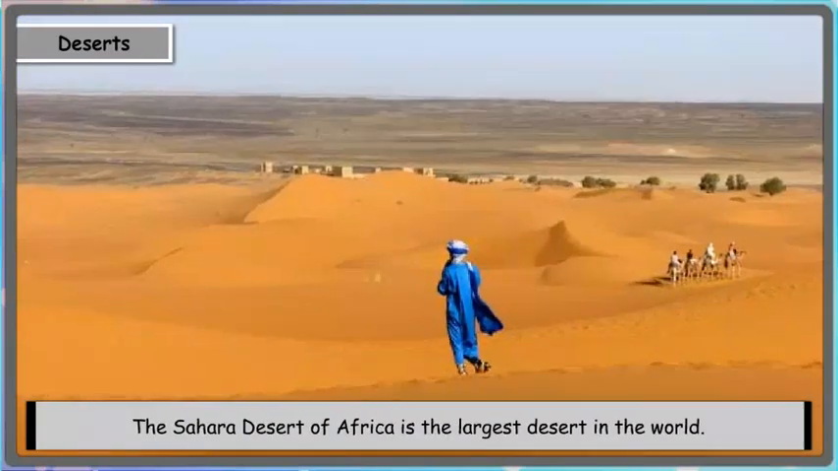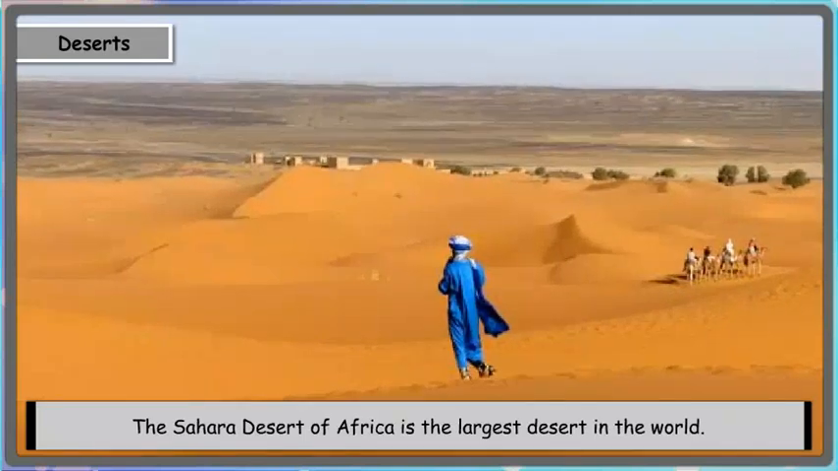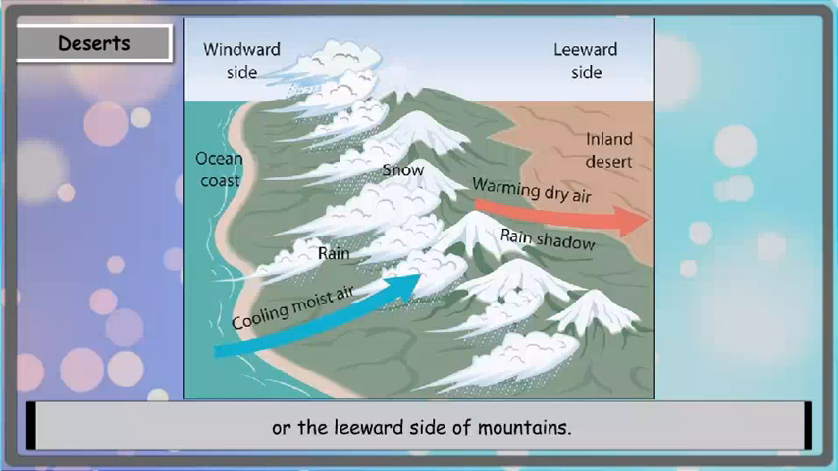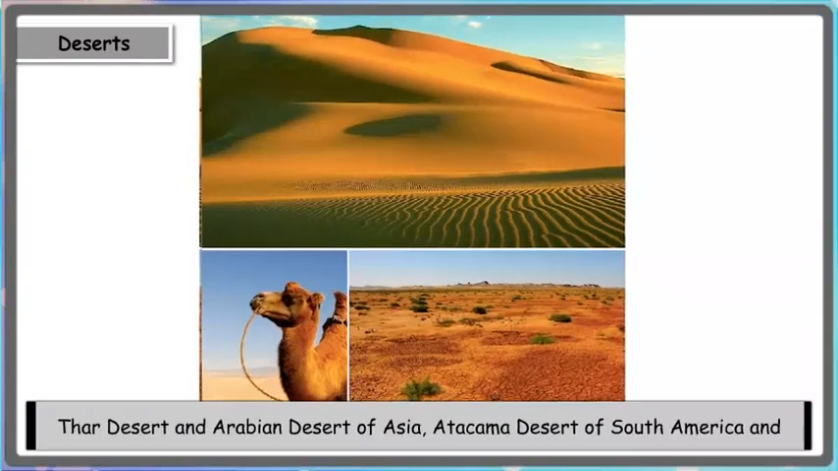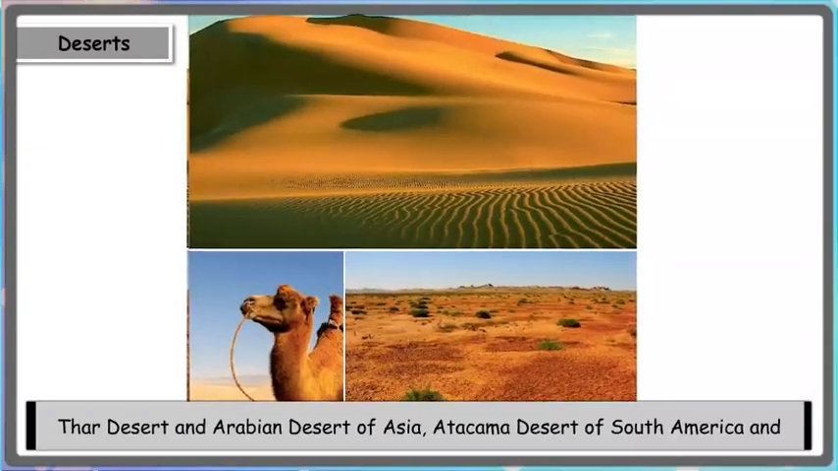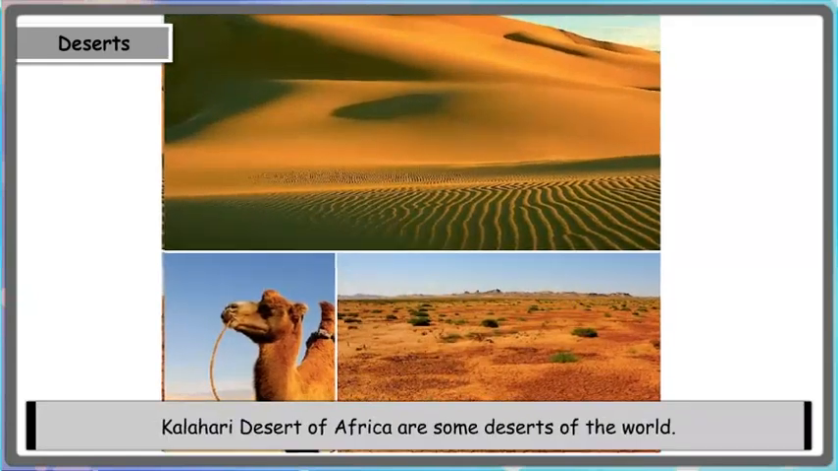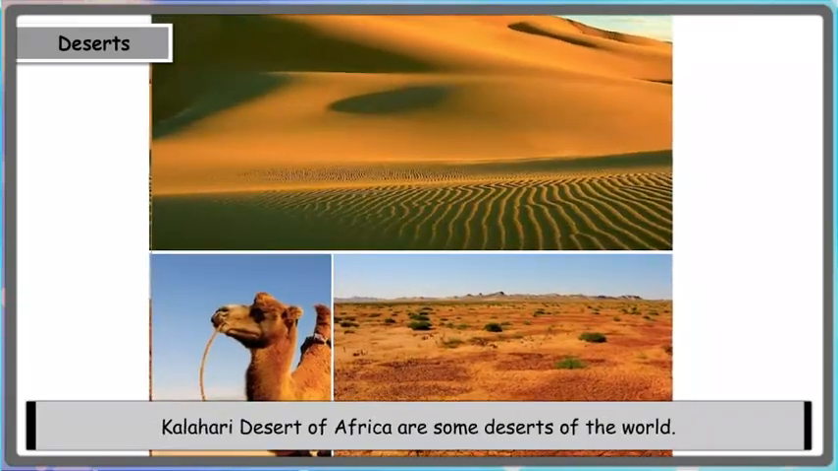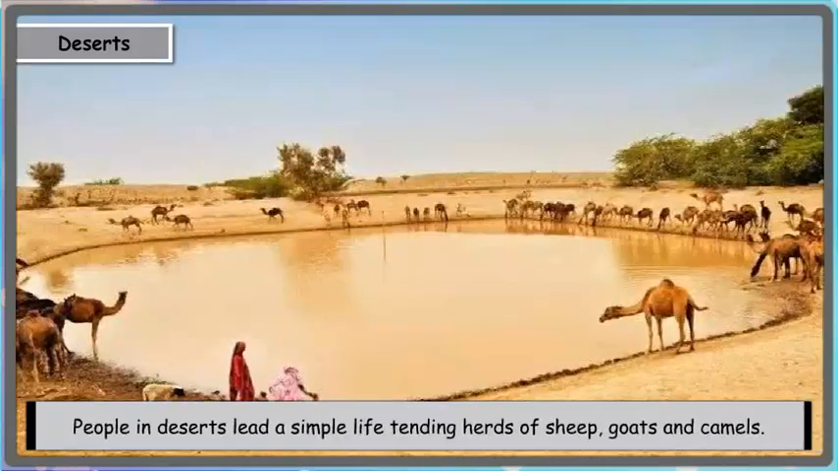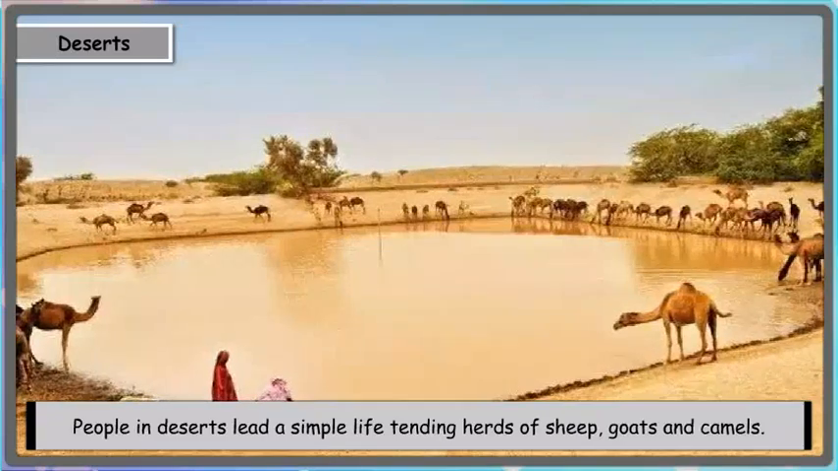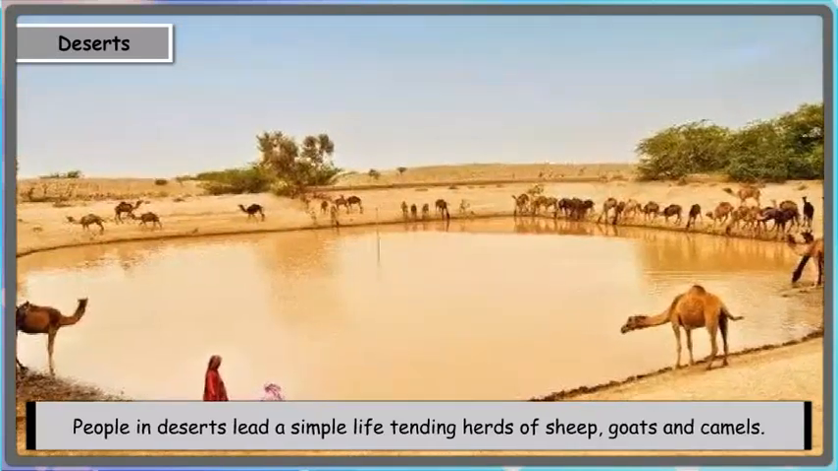The Sahara Desert of Africa is the largest desert in the world. Most deserts are located on the western side of the continents or the leeward side of mountains. Thar Desert and Arabian Desert of Asia, Atacama Desert of South America, and Kalahari Desert of Africa are some deserts of the world. People in deserts lead a simple life, tending herds of sheep, goats, and camels.